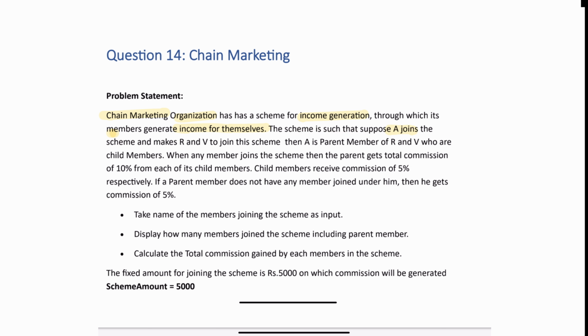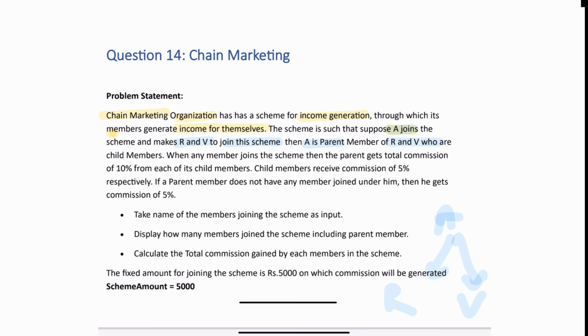A is the very first person joining, and A makes two persons, R and V, join the scheme. Then A is the parent member, and R and V are the children. A is the parent and R and V are children.